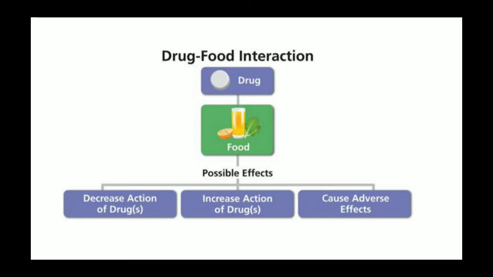Drug food interaction may have a possible effect, either decreasing the action of the drug, increasing the absorption of the drug, or causing some adverse effect within the body, mainly by altering different types of ADME process.